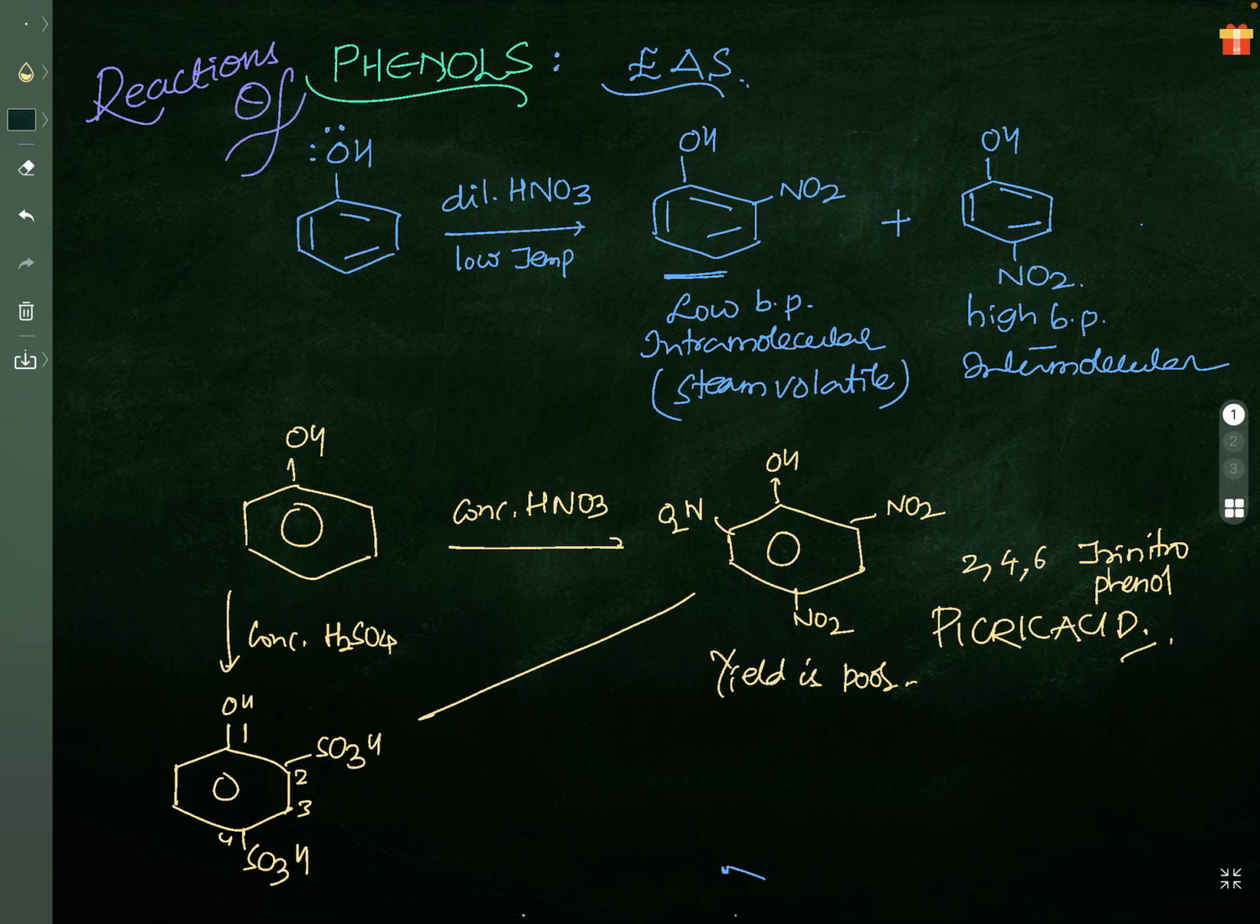Then you treat with concentrated HNO3. If you are treating like this, you will be getting this compound. Fine. Electrophilic aromatic substitution reactions we are doing for phenols. One more reaction you can take, that is bromination.